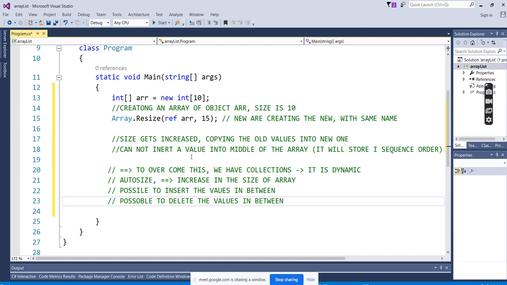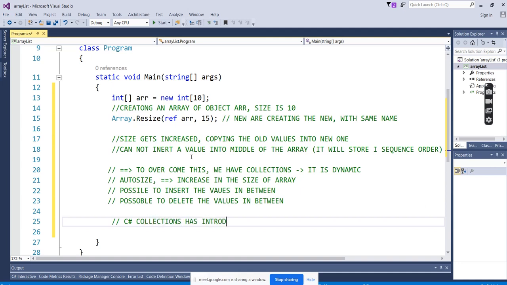Okay. Is the collection a new thing that came? No. In C#, collections were introduced in the 1.0 version itself. When C# was introduced, the collections were also introduced.